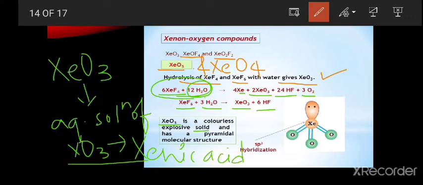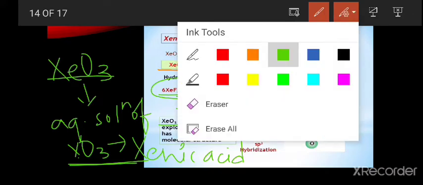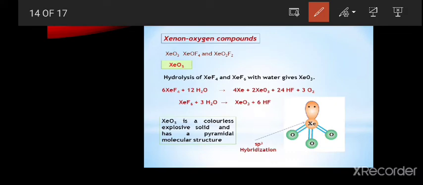Okay, this is by using this one. Xenic acid is the aqueous solution of XeO3. This is one of the explosives in nature. Next one, XeO3, the hybridization and the electronic configuration, that is